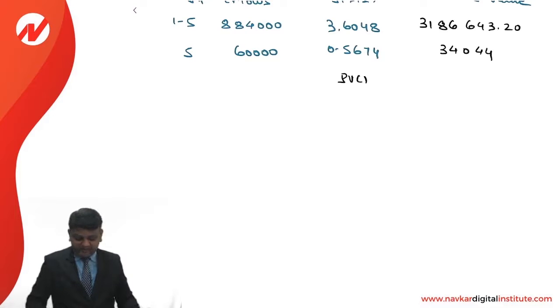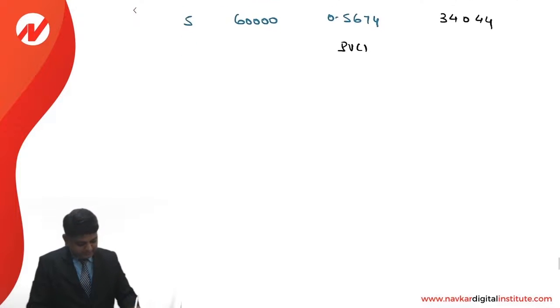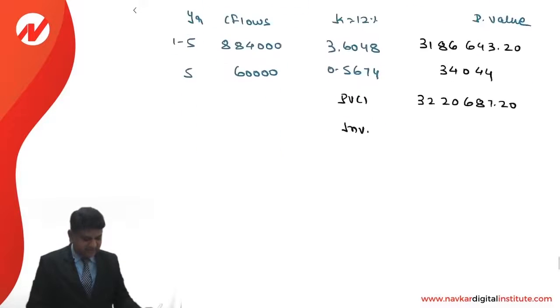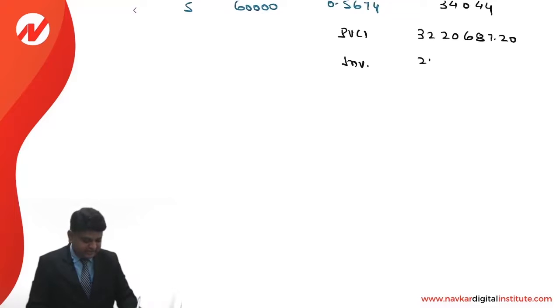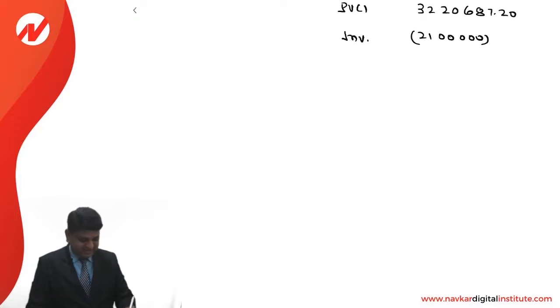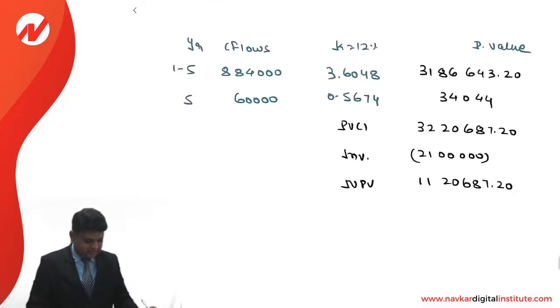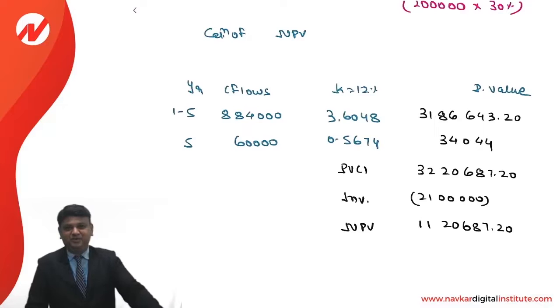Based on that, we will have PVCI. It is 32,20,687.2 minus investment. Amount of investment is 21 lakhs. And the difference between both of them is NPV. The amount of the NPV will be 11,20,687.2. That is the way the NPV can be calculated.